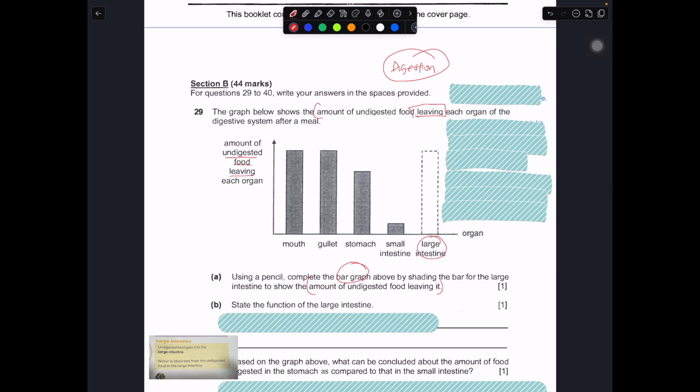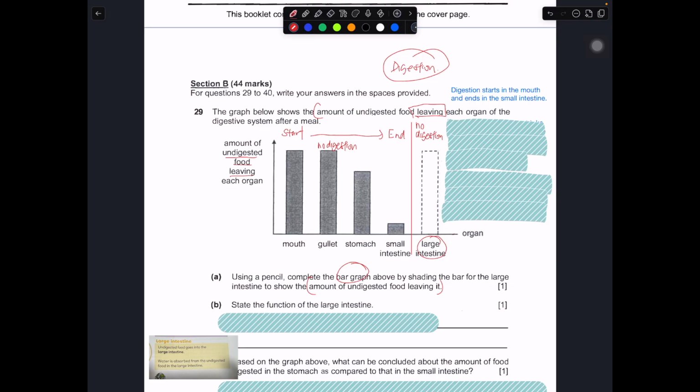Okay, so before you go on to talk about this one, you need to know where digestion happened. It happened at the mouth. It starts from here. It all the way ends at here. Okay, so after this, there is no digestion anymore. Okay, digestion ends at small intestine. Of course, the gullet, there is also no digestion. Okay, it is just a pathway for it to transport food from the mouth to the stomach.